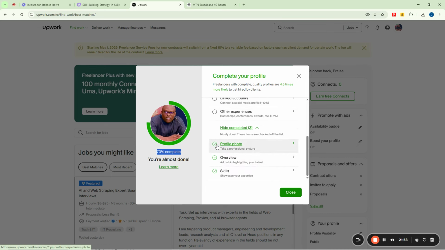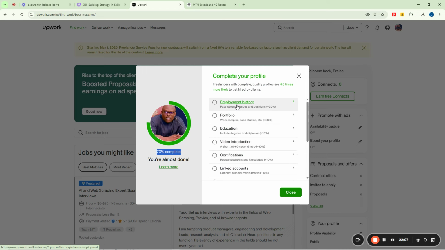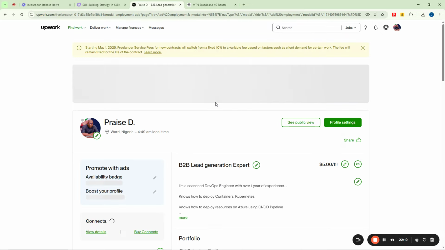So these are the ones that we've actually completed, which is the profile photo. We have it here, the overview that we wrote the other time, and then our skills. We actually added some skills, so we still need to put our employment history and all of that to be able to get our profile to 100%, right? So to do that now, I need to click here to start. So this is my employment history now.